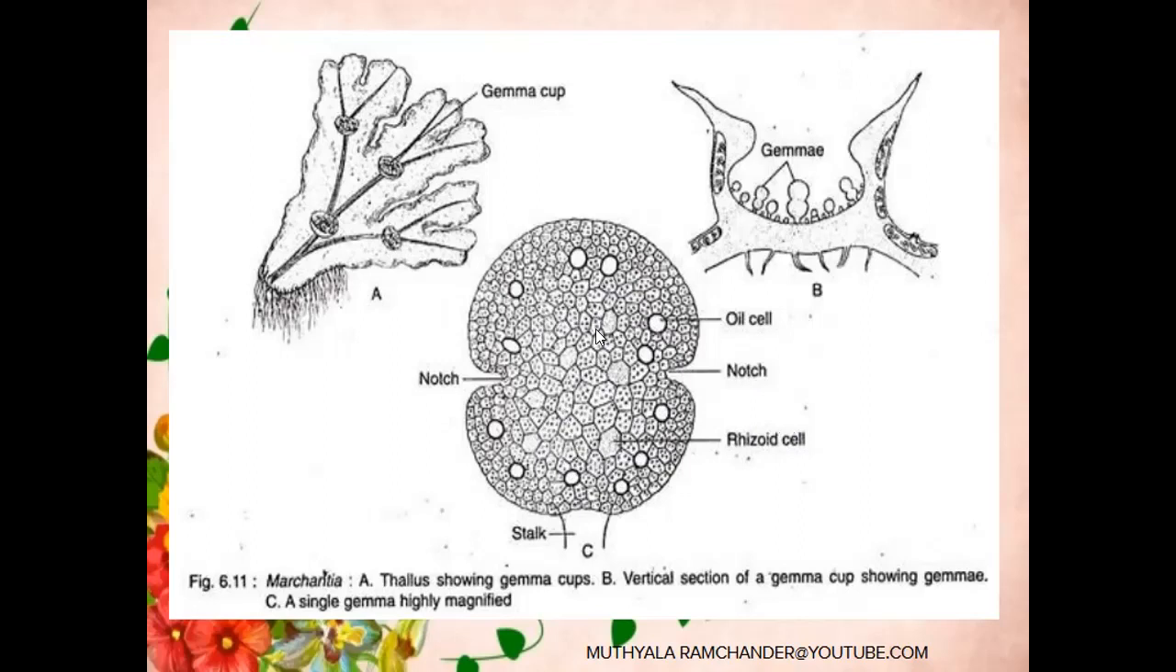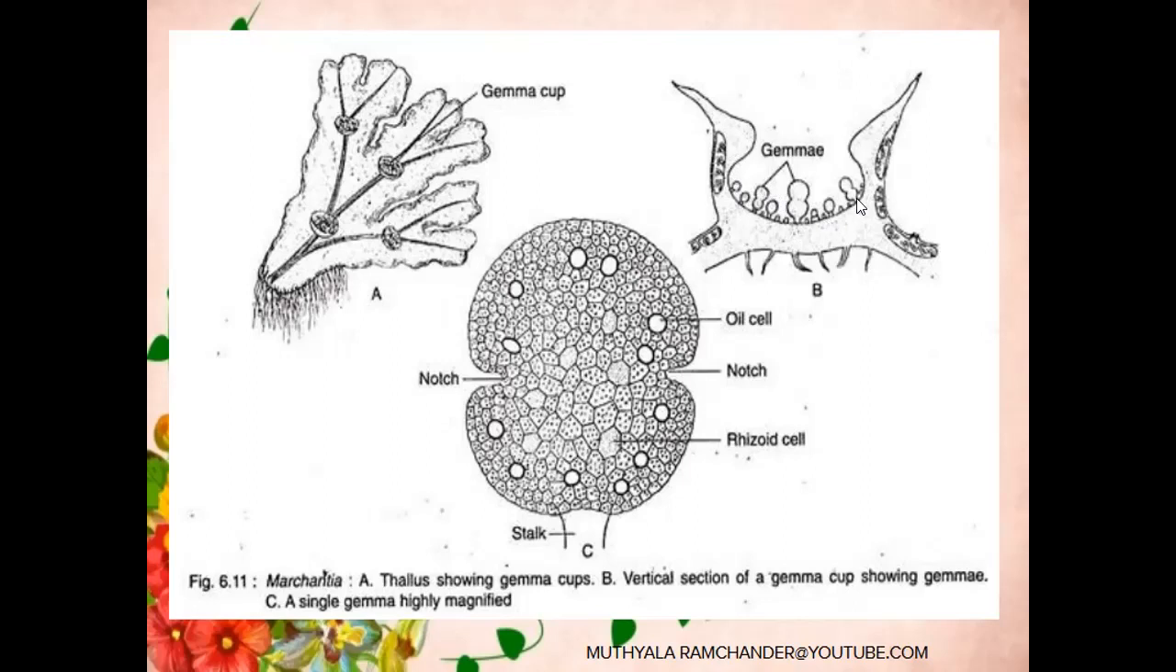If matured gemmae are present in the gemma cups, they have an isobilateral structure. Isobilateral means the two sides are in equal condition. If the gemmae leave the gemma cups, they turn into a dorsiventral structure. At the matured stage of these gemmae, the gemma cups are filled with water. The water comes from the rain.